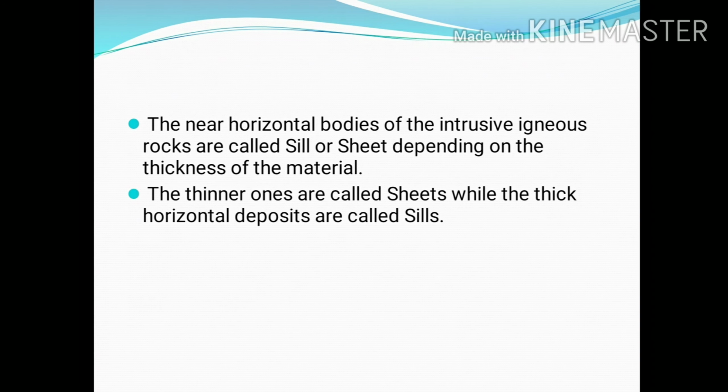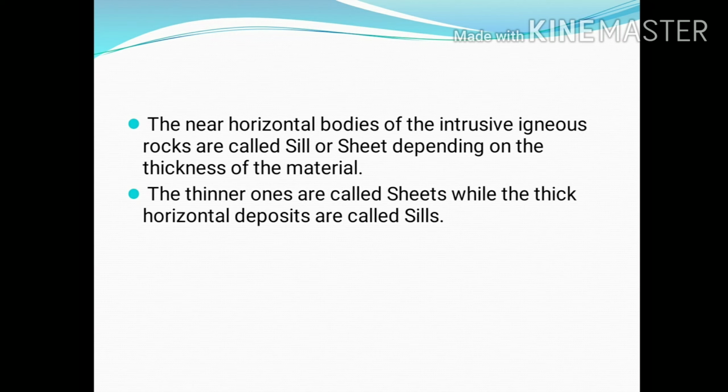The near horizontal bodies of the intrusive igneous rocks are called as sill or sheet depending on the thickness of the material. So the horizontal bodies which are formed due to the cooling of lava are called as sills or sheets. These are called as sills when the thickness of the deposits or the thickness of the lava is more, and if it is thin, it is called as sheet.